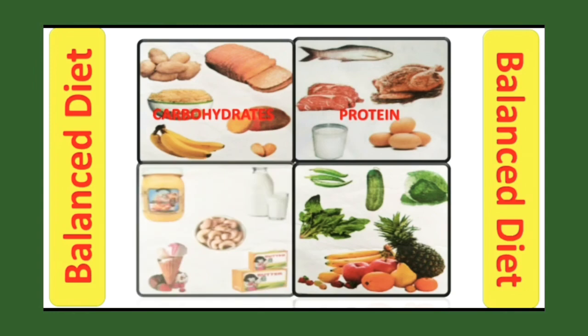And the third picture, look at this. The food items such as ghee, milk, nuts, butter are rich in fats. And in the last picture, you can see leafy vegetables and fruits, and they all are rich in vitamins and minerals.